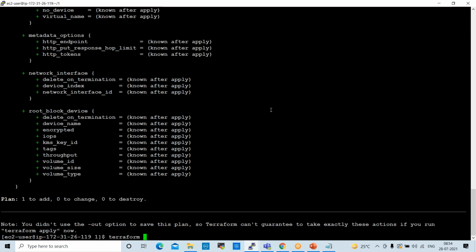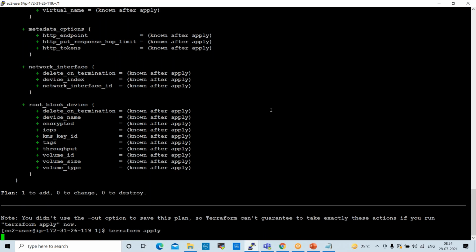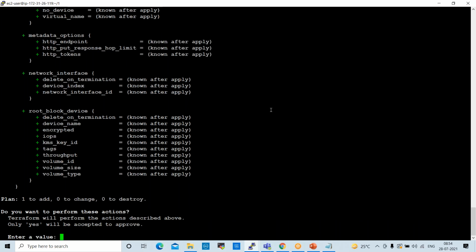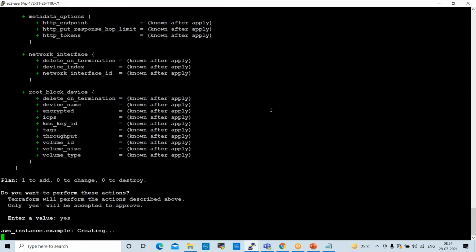Terraform apply. Now the instance will be created. It will ask you yes or no. You need to give yes. See here, it is creating. The instance is created in AWS.